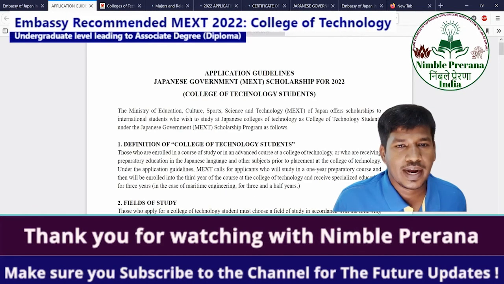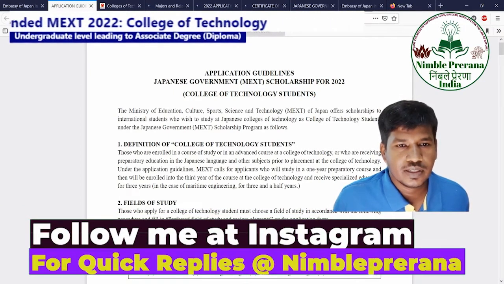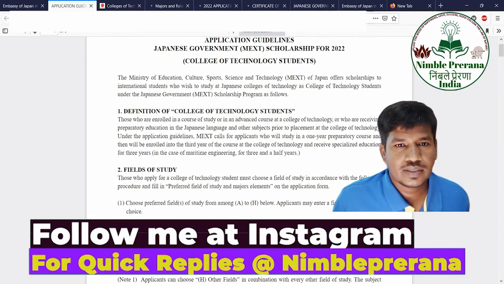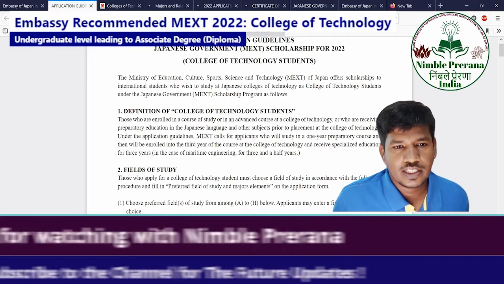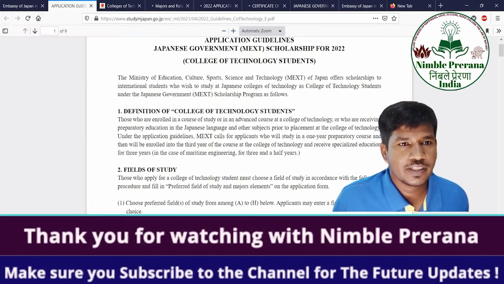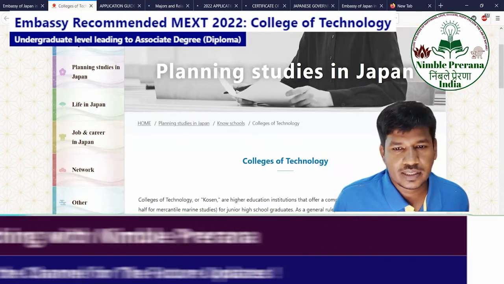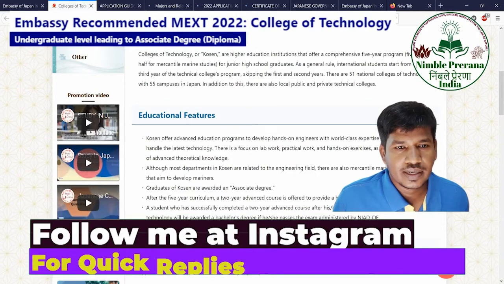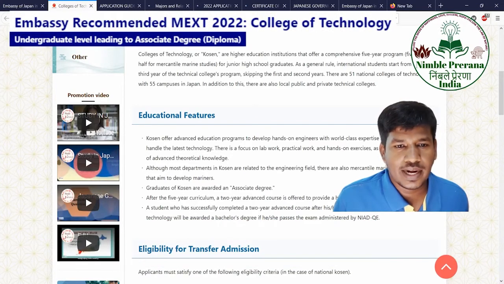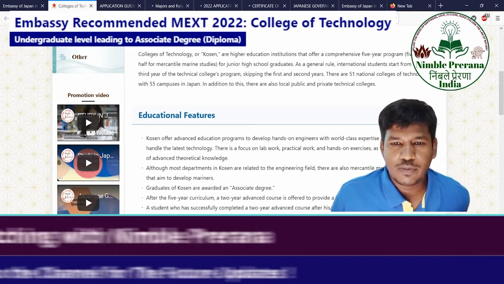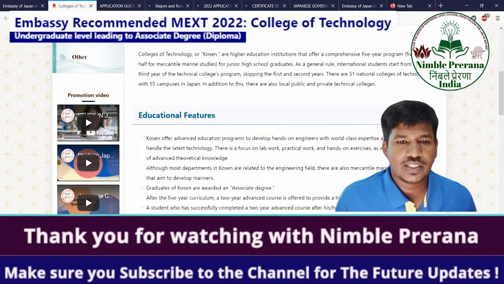And let's go to the guidelines. So what the guidelines say, you can see here in this window. Before going to the guidelines, let's know what the College of Technology course is. You can see here, it offers advanced education programs to develop hands-on engineers with world-class expertise and the ability to handle the latest technology. There is a focus on lab work, practical work, hands-on exercises, as well as the acquisition of advanced theoretical knowledge.